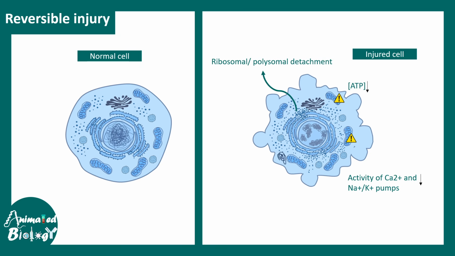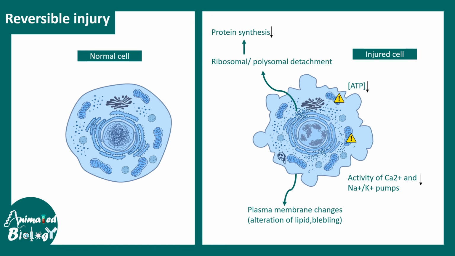There could be other manifestations that can be seen microscopically, like ribosomal or polysomal detachment from the endoplasmic reticulum. Generally there are a lot of ribosomes attached on the rough endoplasmic reticulum, and they are the protein forming machinery. So when they detach and move freely in the cytosol, the translation is altered. Moreover, protein synthesis decreases overall in these injured cells.